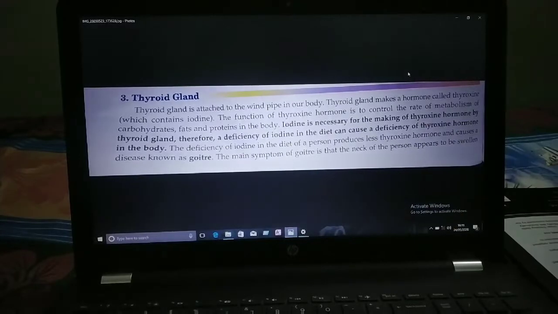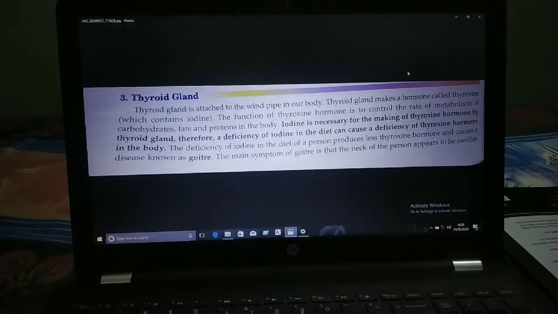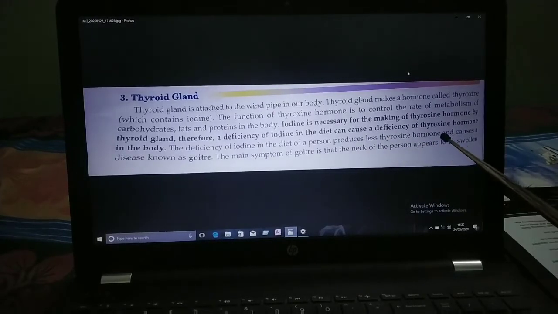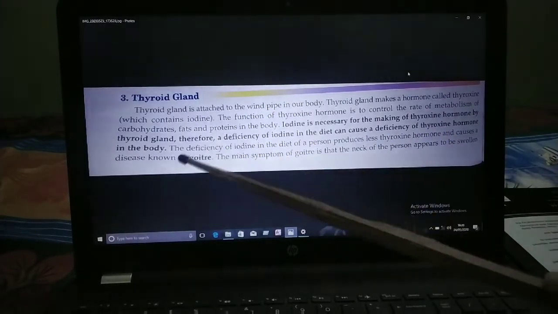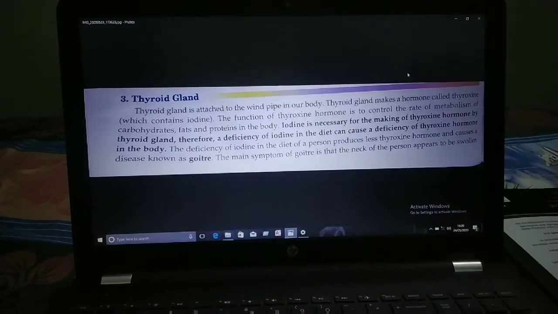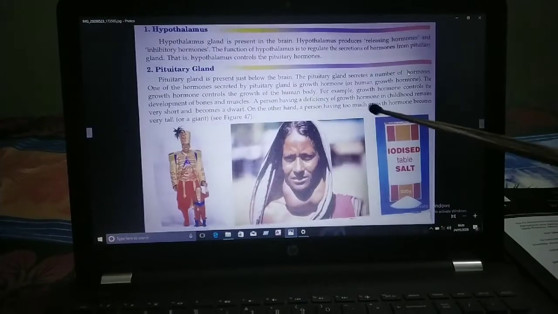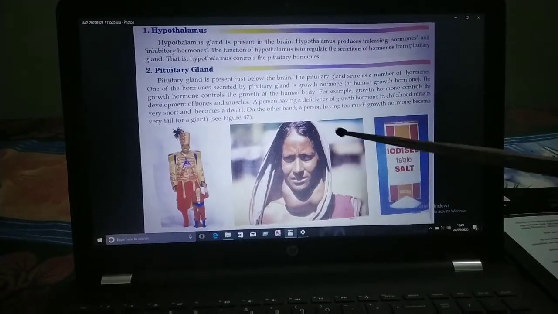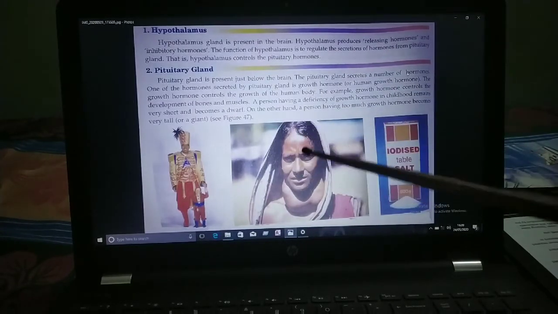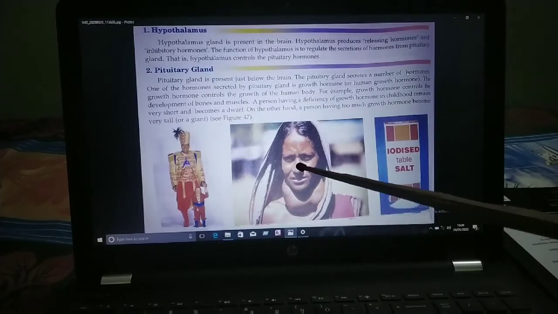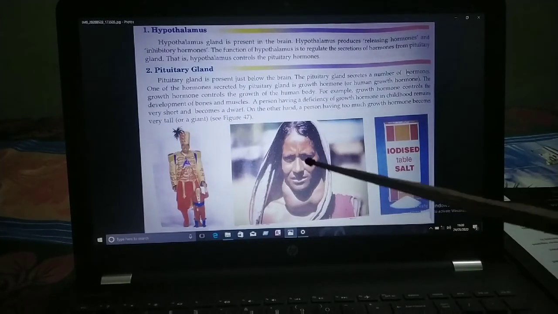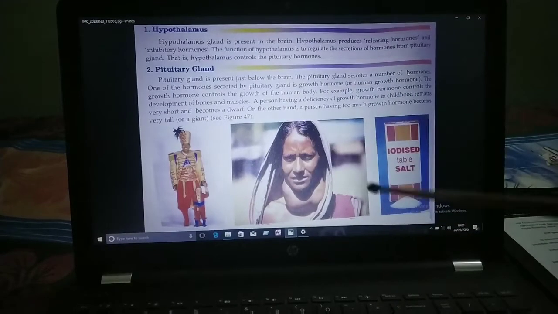A deficiency of iodine in the diet of a person produces less thyroxine hormone and causes a disease known as goiter. You can see here a person who is suffering from it. If there is less secretion of thyroxine hormone, then there is the disease known as goiter.